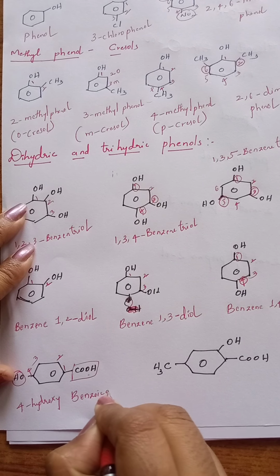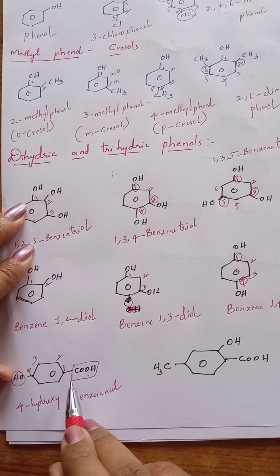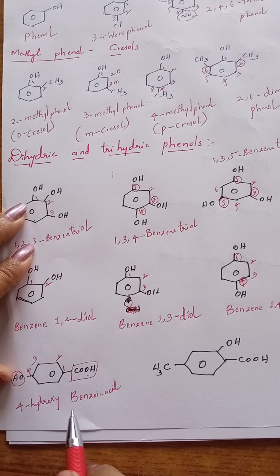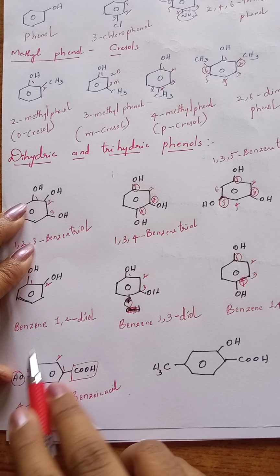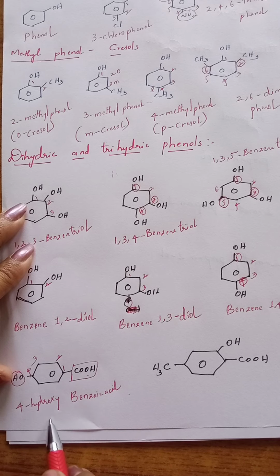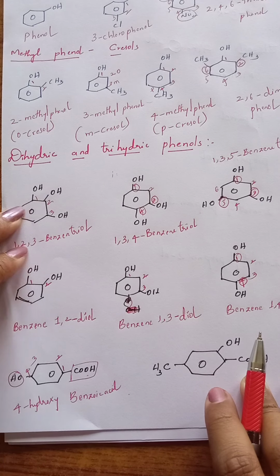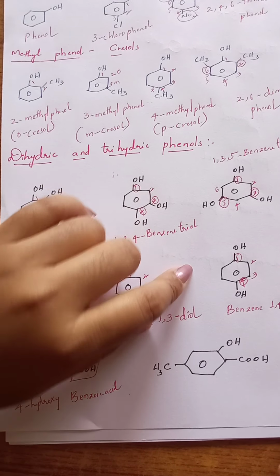benzoic acid. Why is it benzoic acid? If COOH is present on benzene ring, that is known as benzoic acid. To this benzoic acid, fourth position is occupied by OH. So it is 4-hydroxybenzoic acid.